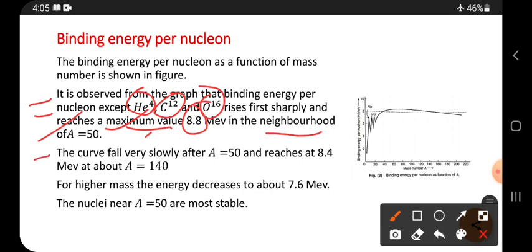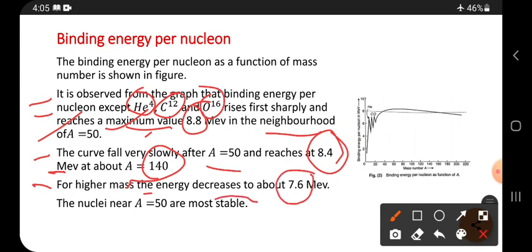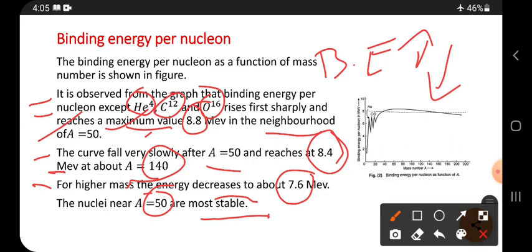The curve falls very slowly after A equals 50 and reaches 8.4 million electron volts at a mass number of 140. For higher mass, the energy decreases to about 7.6 million electron volts, and the nuclei near A equals 50 are more stable. Just now I told you, if binding energy is more, then that nucleus is more stable. Binding energy is less, nucleus is less stable.